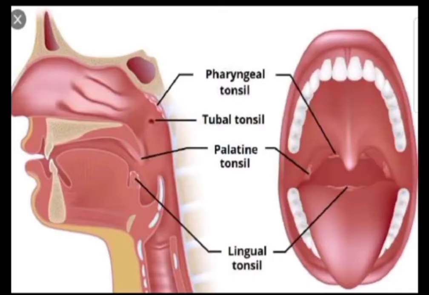Can you see the buccal cavity? When we open the mouth, we will see that there are two palatine tonsils, which are in between the anterior and posterior faucial pillars, just lateral to the uvula. You can see these two tonsils. These are the palatine tonsils, and then we have a lingual tonsil, which, as the name indicates, is the tonsil present at the posterior surface of the tongue. And there is a nasopharyngeal tonsil, which is also known as the adenoids.